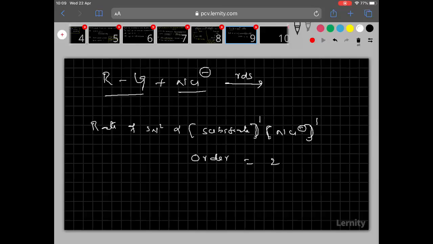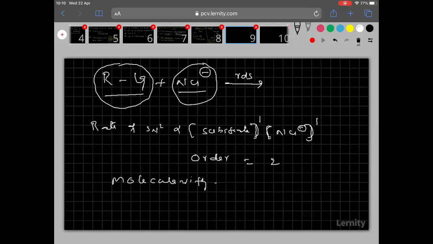One more important point: in the RDS step, only one molecule of substrate and one molecule of nucleophile are participating, so the molecularity is 2.